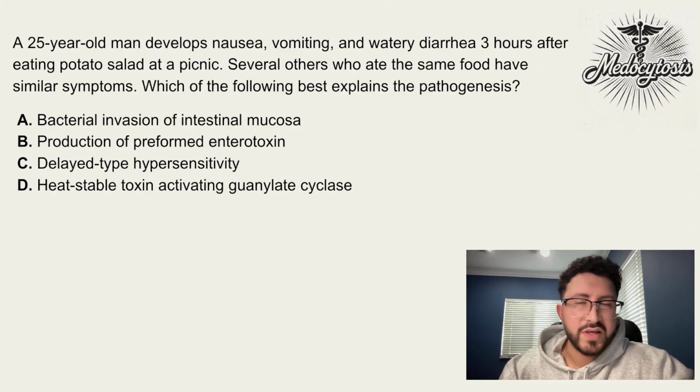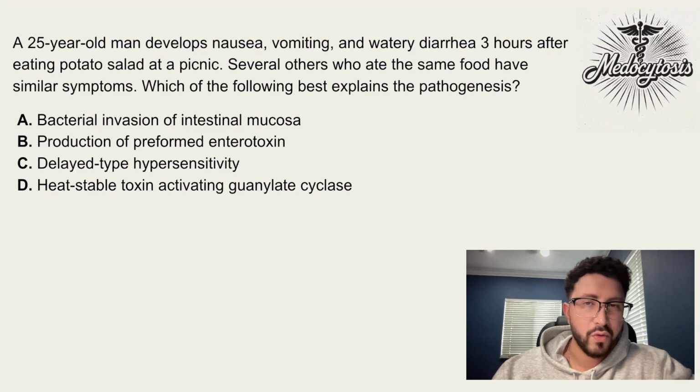So this is a typical case of food poisoning, as we can tell from the vignette. What we need to do in this question is identify the organism causing the food poisoning and the mechanism of action of how it causes the food poisoning itself. So I want to emphasize this: potato salad and food poisoning is very high yield for Staphylococcus aureus. So that's the organism in question here. Now we need to know, how does Staphylococcus aureus cause food poisoning, by what mechanism?